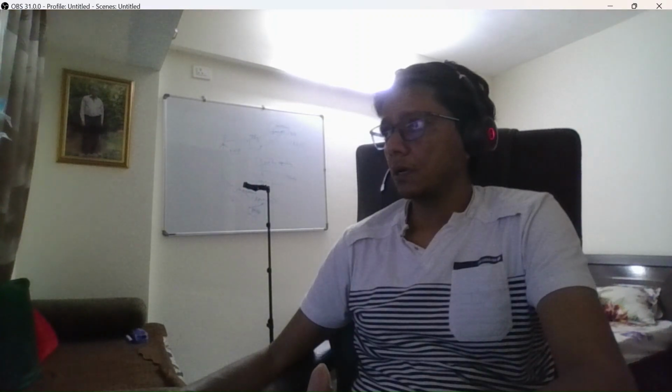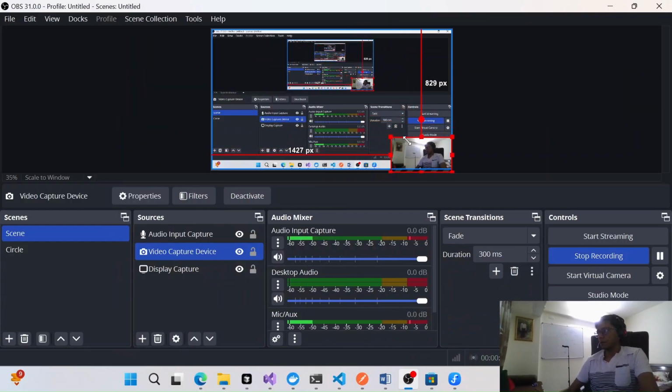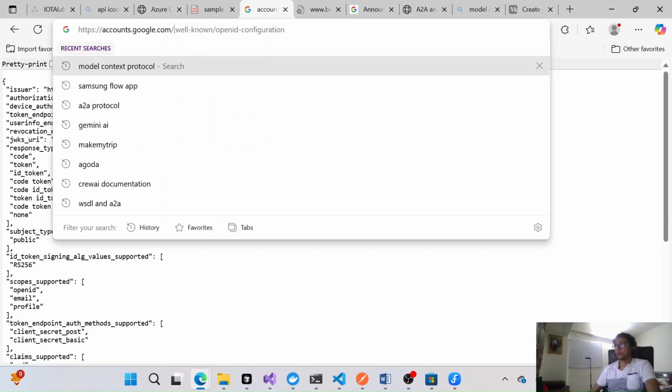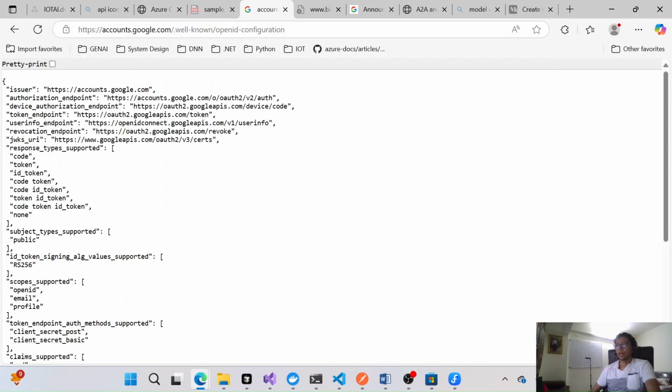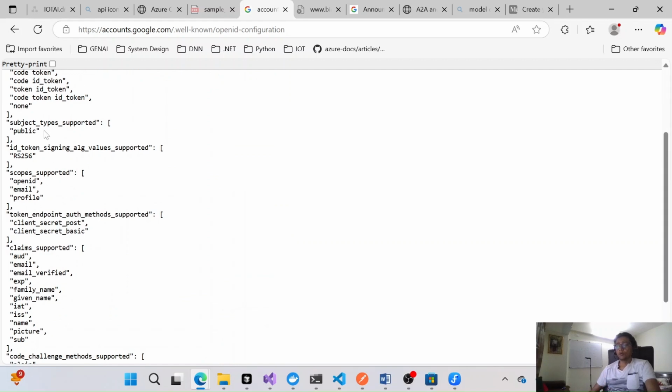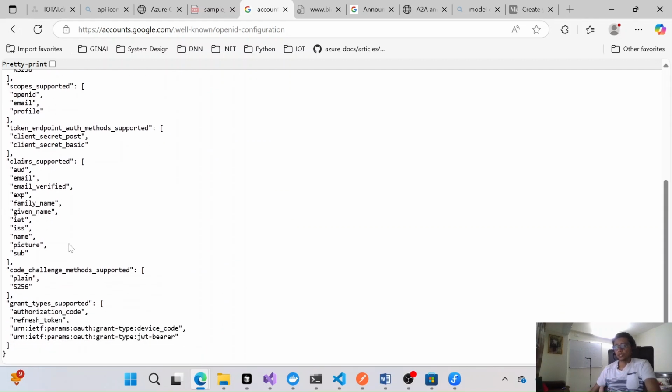So what we do in the OpenID configurations, we expose well-known definitions from where we'll do the authentications, right? Like we have this Google, right? So we have these well-known OpenID configurations. Here we already have which endpoint we'll have to call, how we'll get the token, how we'll perform these operations, what are the definitions, and what response type we will get, right?